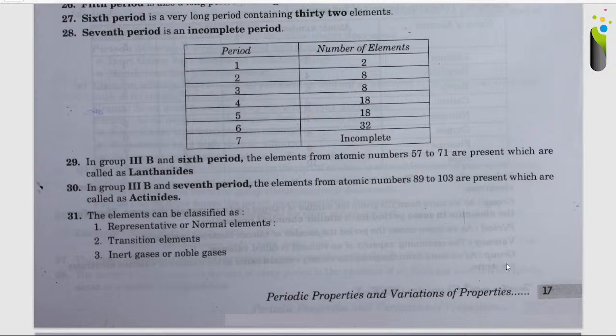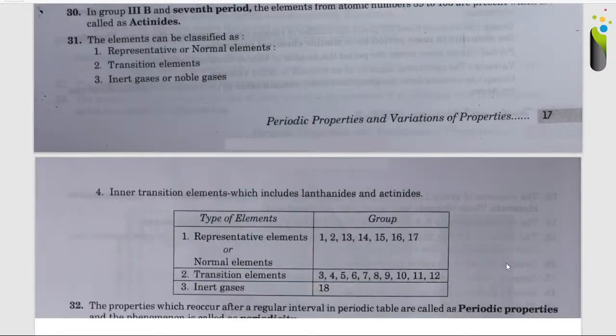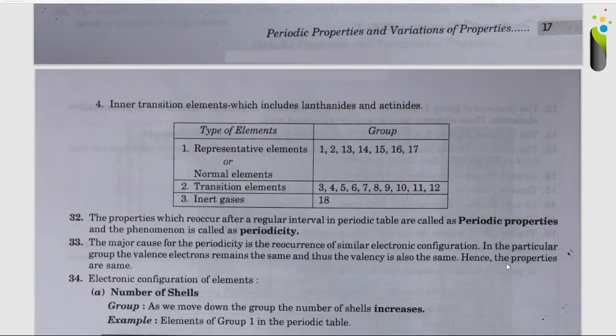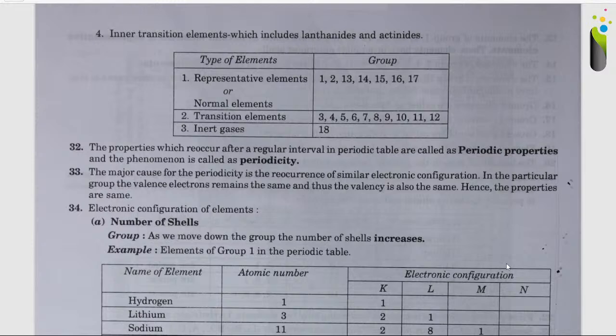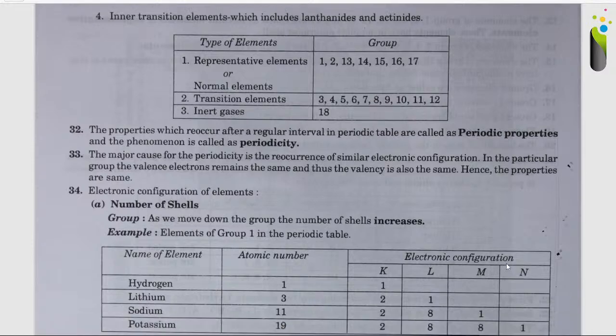Okay, the elements can be classified as first, representative or normal elements, second, transition elements, third, inert gases or noble gases. Coming to the fourth, the inner transition elements, which include lanthanides and actinides. So the type of elements are the representative elements or normal elements, and the groups to which they belong are 1, 2, 13, 14, 15, 16, 17.